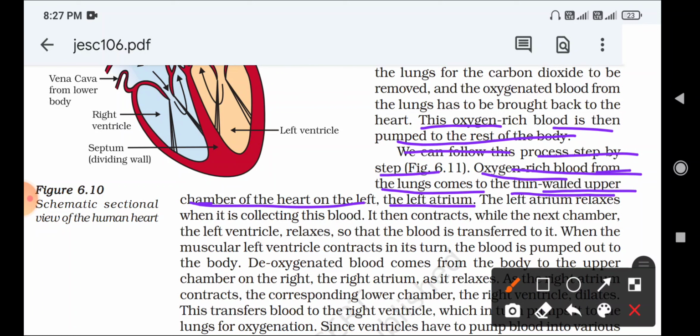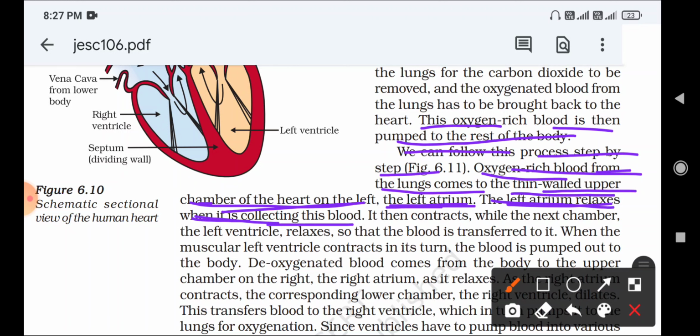The left atrium relaxes when it is collecting the blood. When blood is collected in the left atrium chamber, the left atrium will be relaxed.